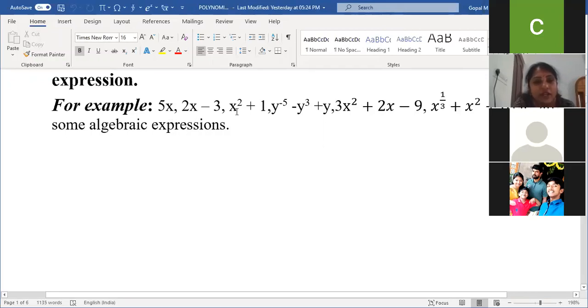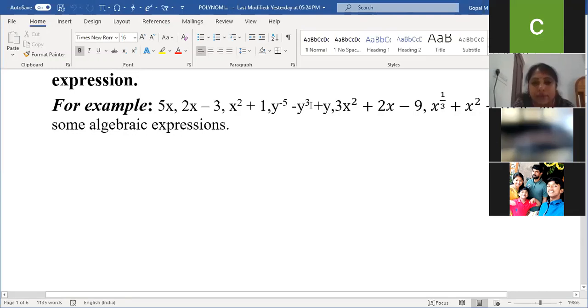What is the degree of the second one? 1. Very good. Degree of the third? 2. What's the degree of the fourth expression? 3. Because y power minus 5, a negative number is always less compared to a positive.